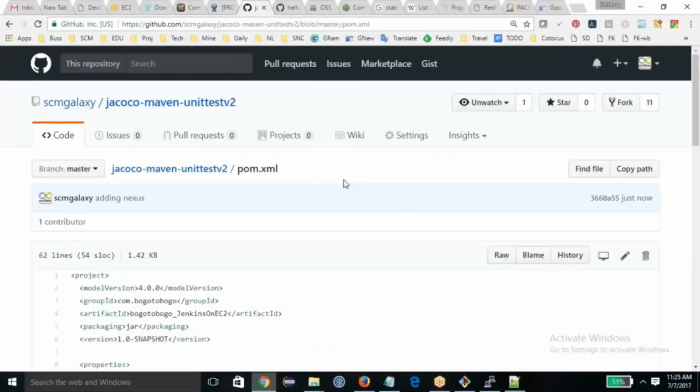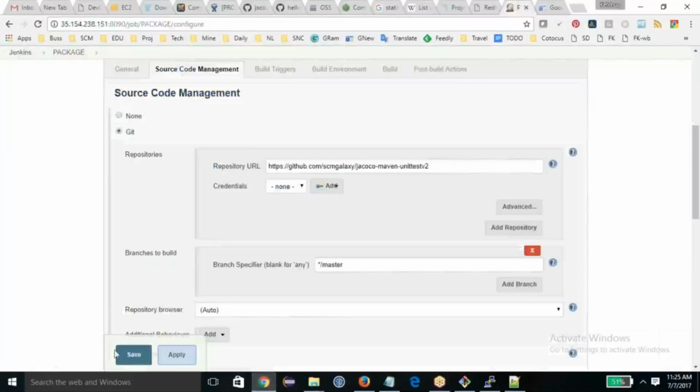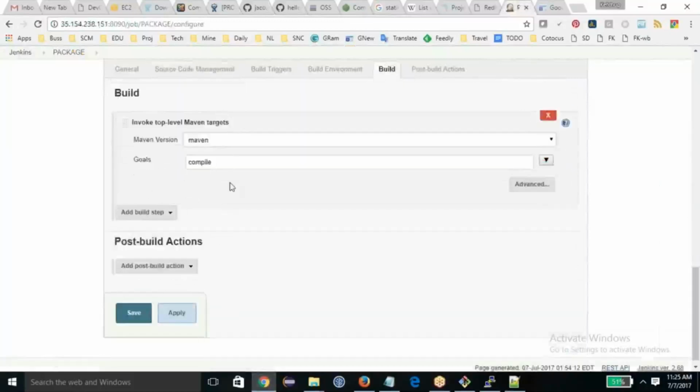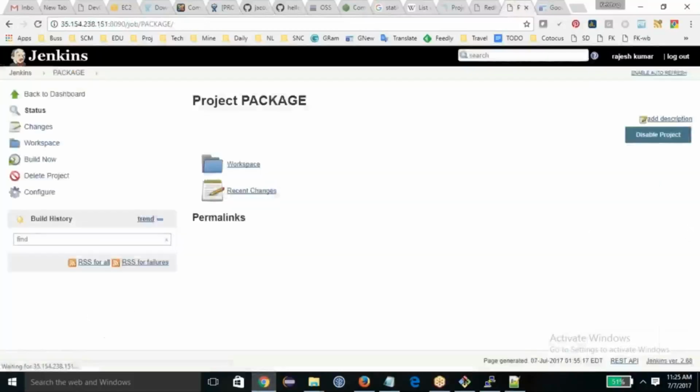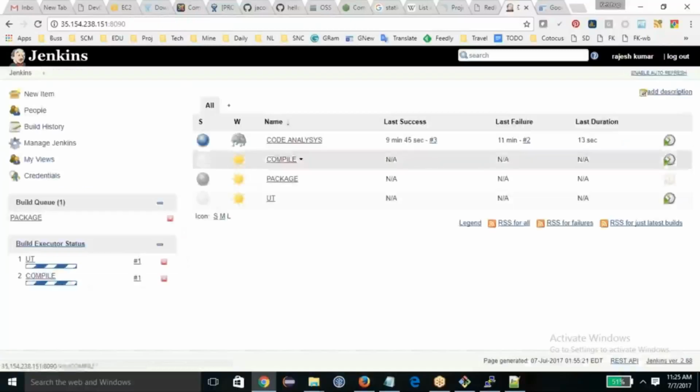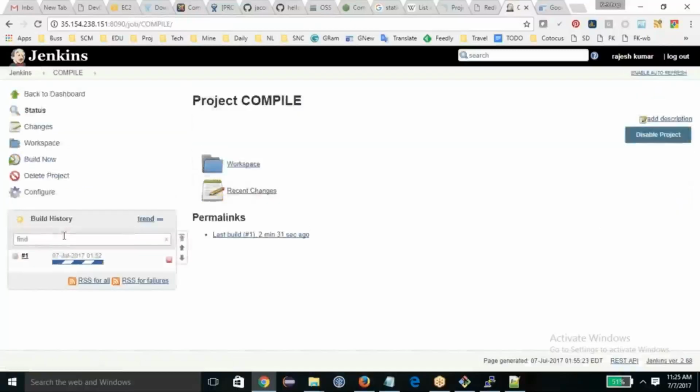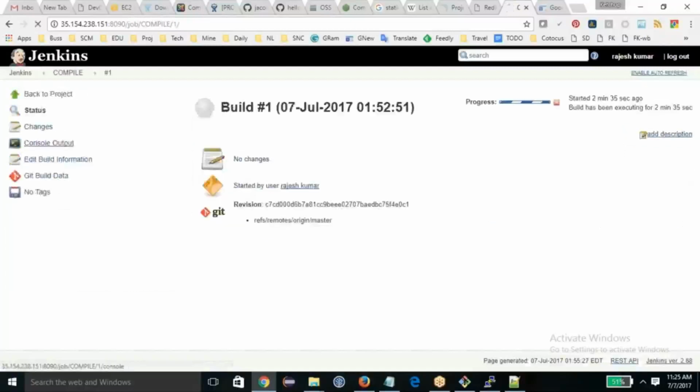And now one more thing I have to do, and that is copying this in the server. I need to find out where my Maven is. Call this goal name package, everything is okay, save. And now let's trigger this job as well. So compile, Maven, click on it, console.